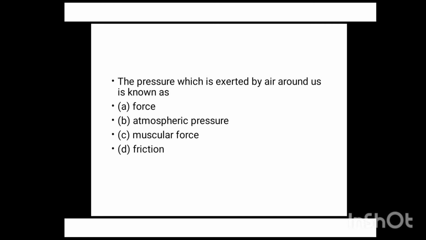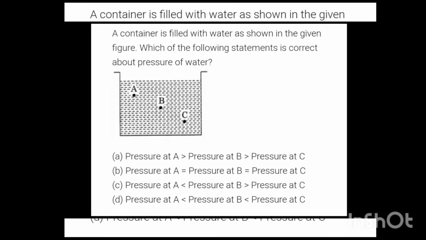Let's begin. First question: the pressure which is exerted by air around us is known as A. Force, B. Atmospheric pressure, C. Muscular force, and D. Friction. You have 3 seconds to answer this question. Your time starts now. 3, 2, time up. Yes, what's the correct answer? It is atmospheric pressure. Let's begin with the next one.